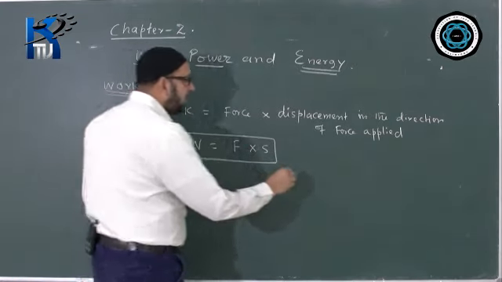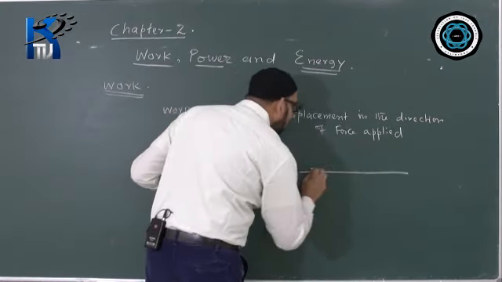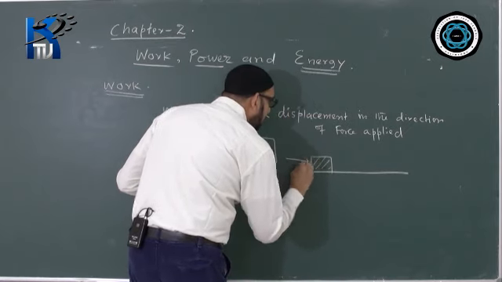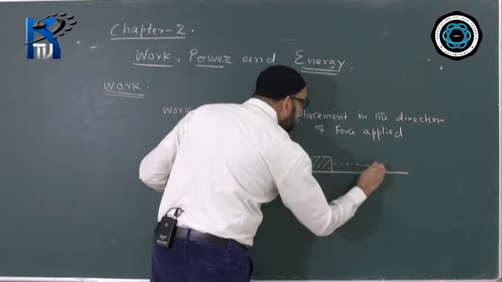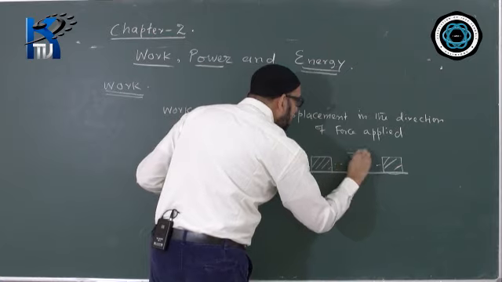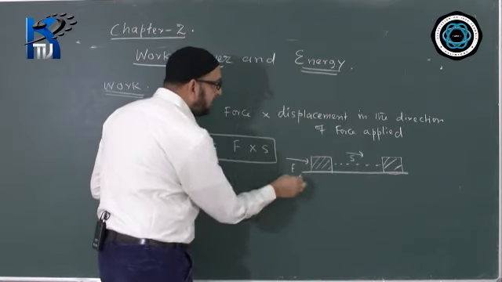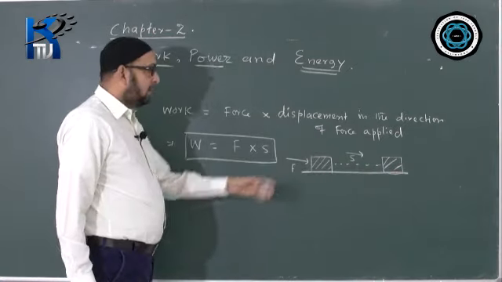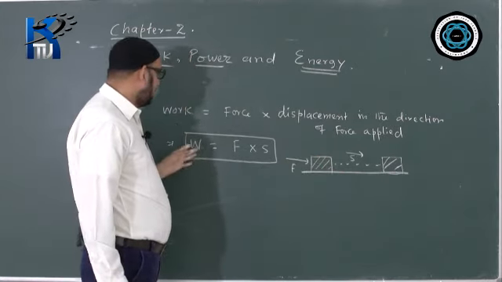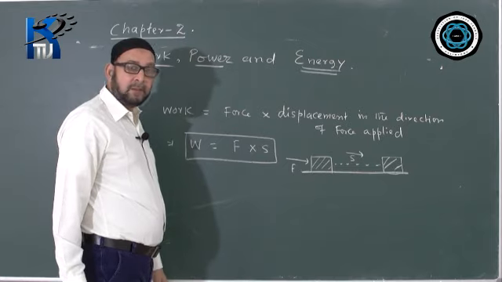So for example, you can show this example over here like this. We are having a body, we are applying a force F and the body moves like this. The displacement is in this direction because this is a straight line motion. So the force and the displacement in the direction of force is S. So the formula is W is equal to F into S.